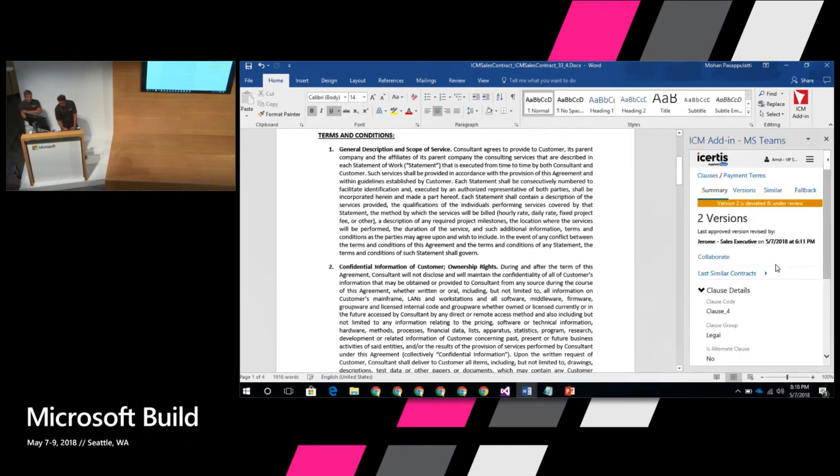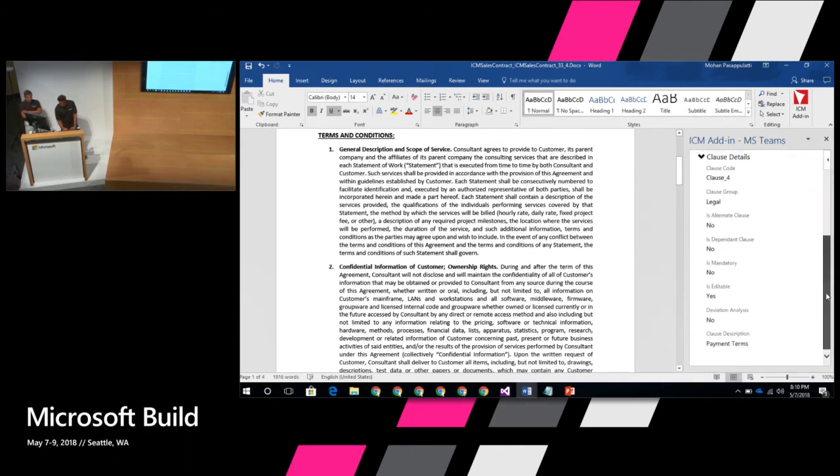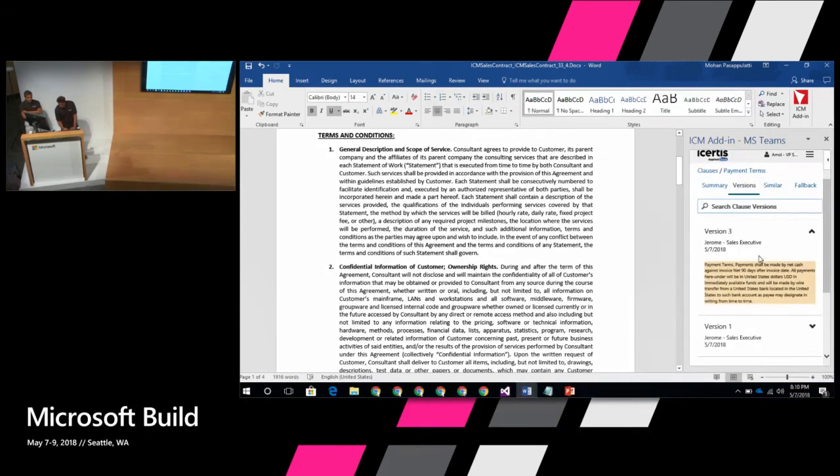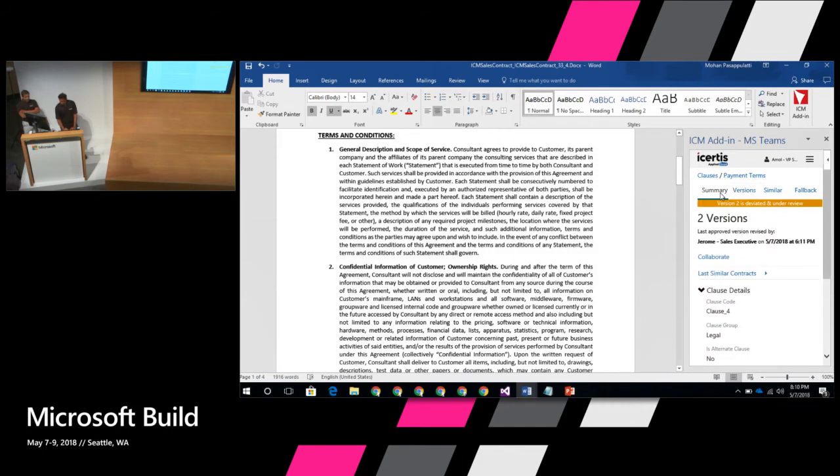He says, OK, so this is what has changed in the payment terms. And he looks at the versions, and as you can see, there's a change in here. It says 90 days. At this point, Larry is like, OK, I'm not sure. I don't have enough information. Should I approve this? I don't have a precedence for this. I'm not sure what to do. But I do know this is related to payment.